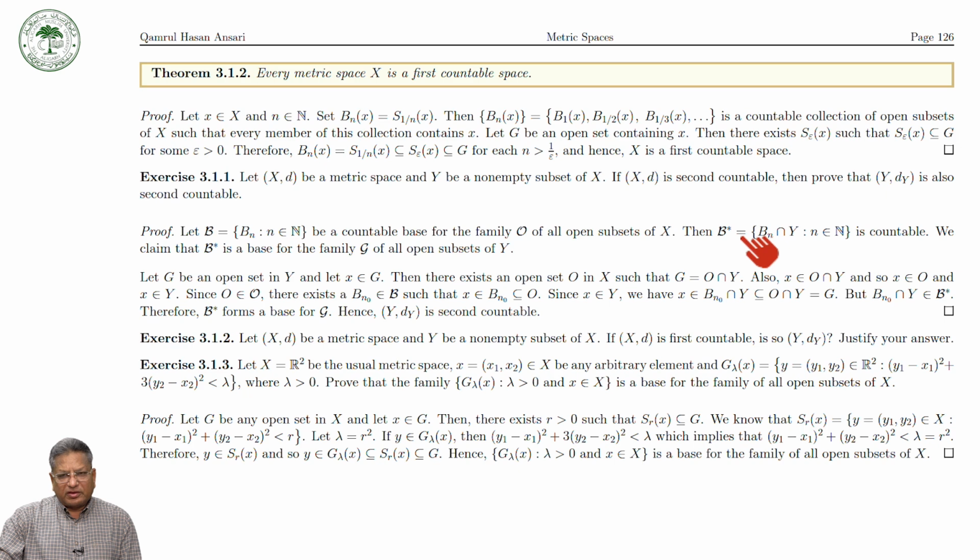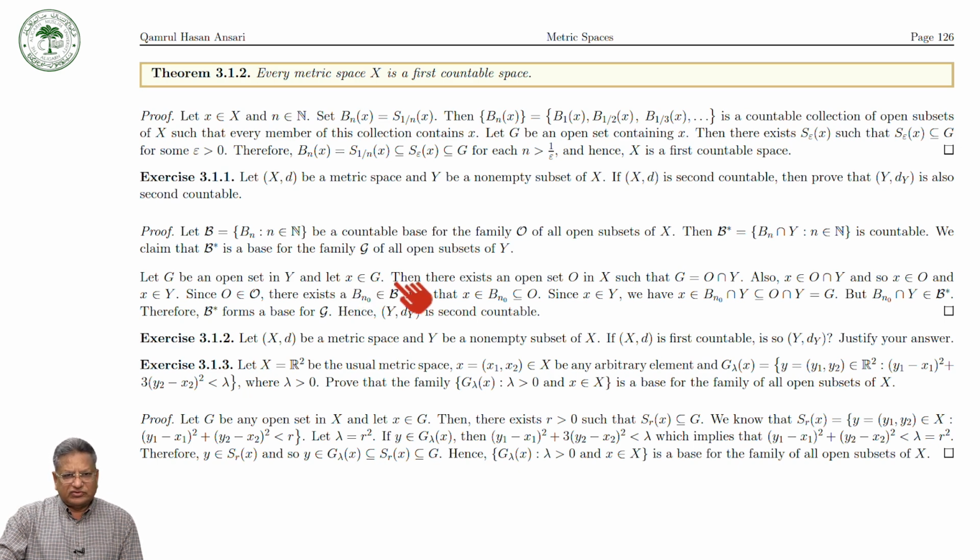Now we claim that this B star is the base for the family G of open sets in Y. Here you have to be very careful about whether a set is open in X or open in Y. Of course this family is countable, so we have to prove that this is a base for the family of open sets in Y. So let G be an open set in Y, and let x be any element in G. Then we have to prove that there is an open set containing x contained in G.